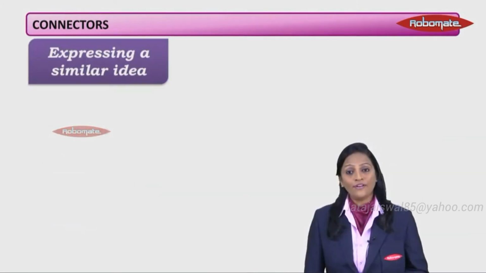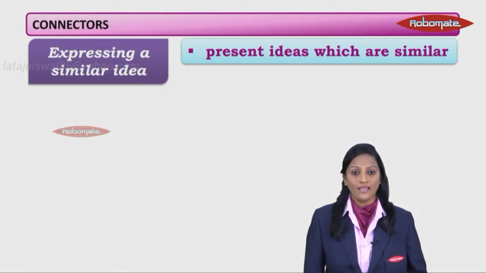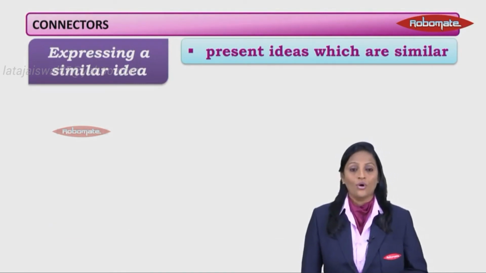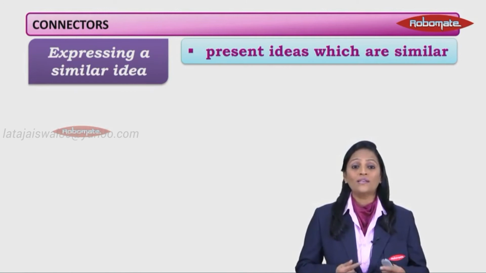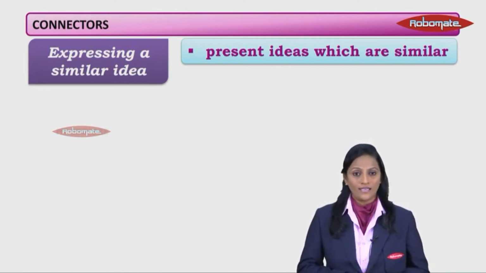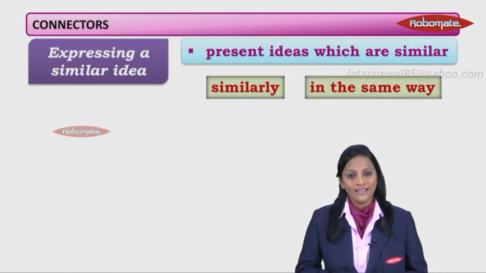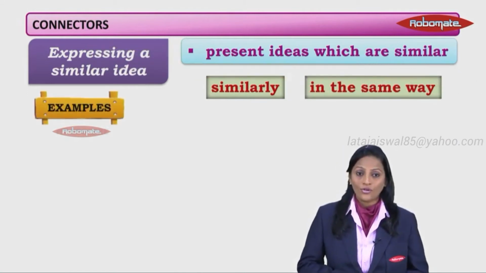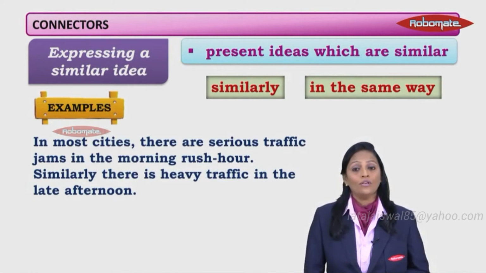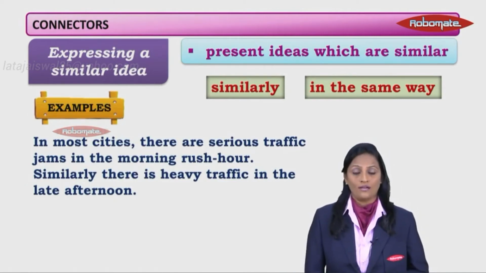The next type of connectors are those which express or present ideas which are similar. So, these thoughts which are similar in nature are connected by these connectors which are similarly and in the same way. Let's go on to examples. In most cities, there are serious traffic jams in the morning rush hour.